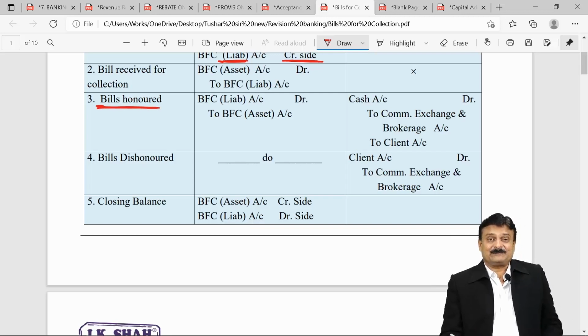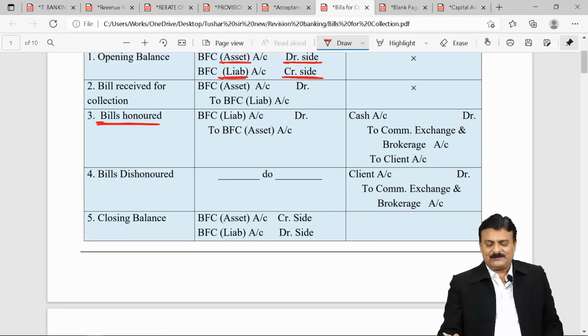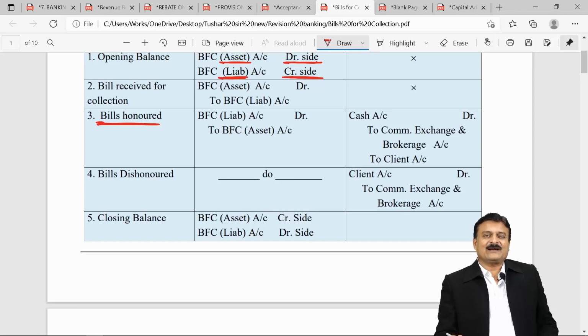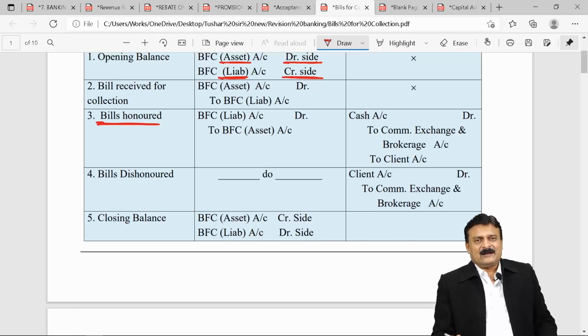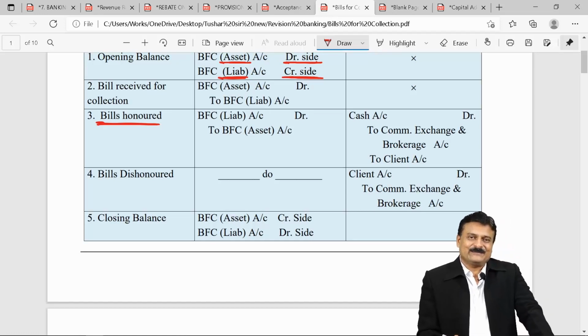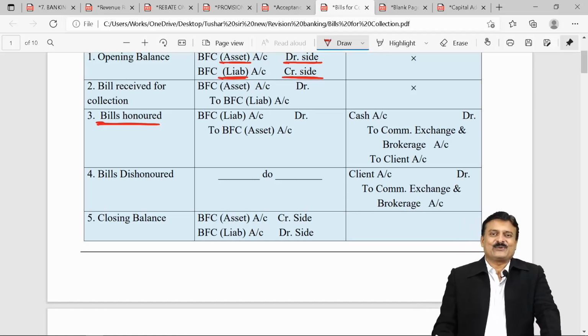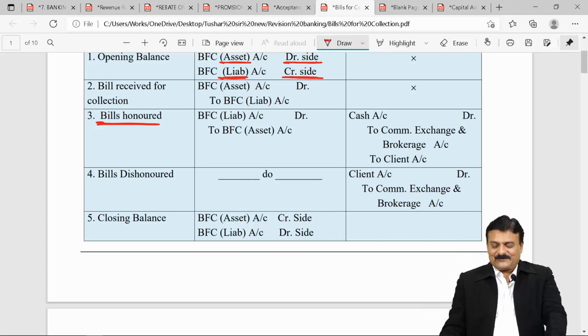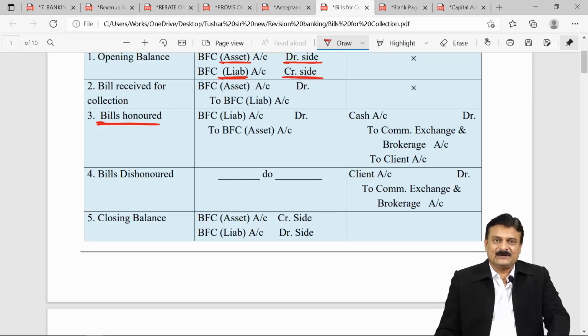Official entry, double entry. For your bank, money is coming in, cash is coming in. So cash account debit. 2, you get some money out of it. Suppose you got 1 lakh from the drawee. And out of that, you are deducting 2,000, your commission. Commission is your income for the bank. Income, nominal account, credit all incomes and gains. So entry, cash account debit. 2, commission, exchange and brokerage account. And 2, client account.